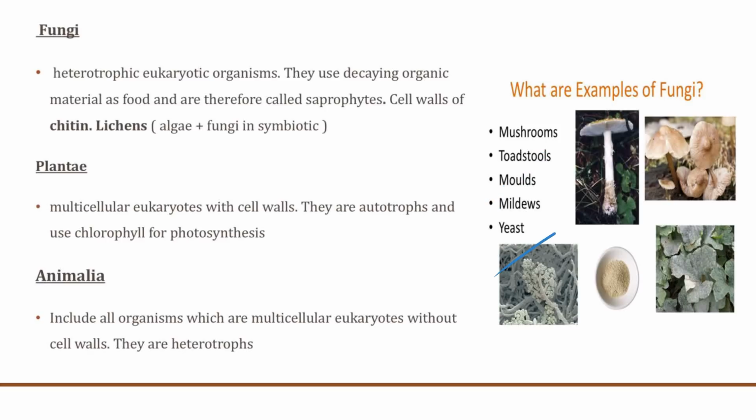Now, Plantae consists of multicellular eukaryotic plants with cell walls. These are autotrophs. They make their own food, and basically they use chlorophyll for photosynthesis. Animalia consists of all the organisms which are multicellular eukaryotes, and they obviously don't have cell walls. As we all know, all animals are heterotrophs, that means they don't produce their own food.